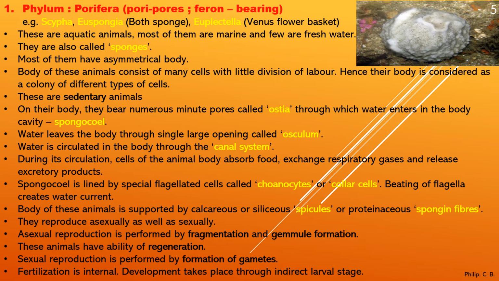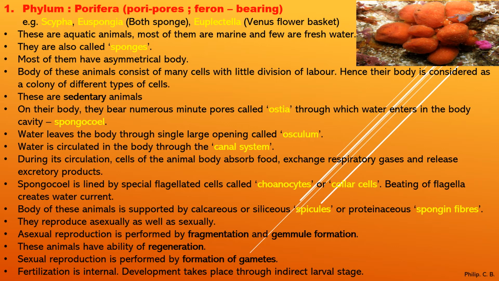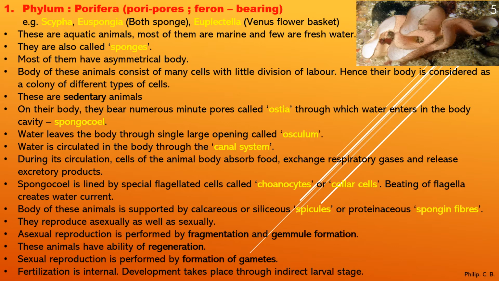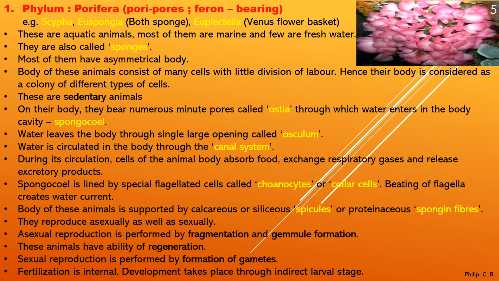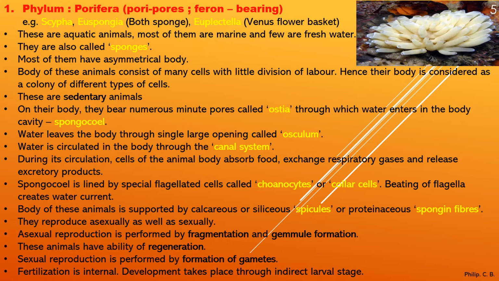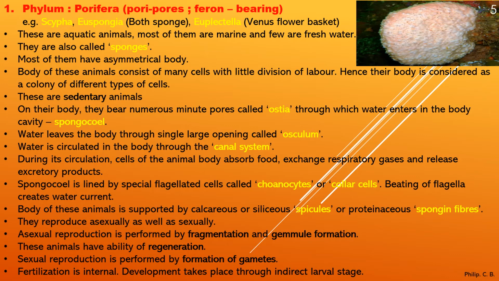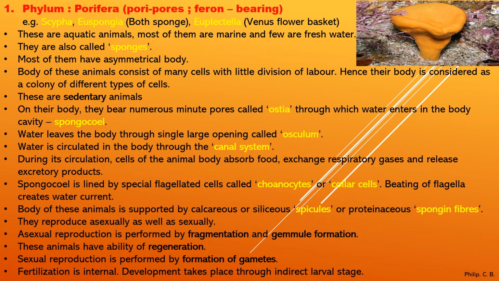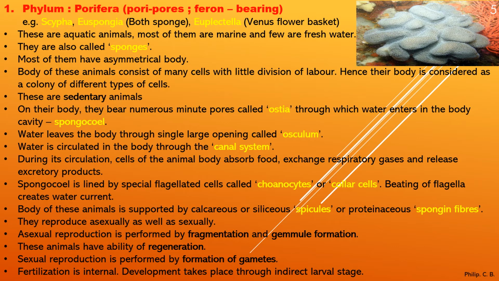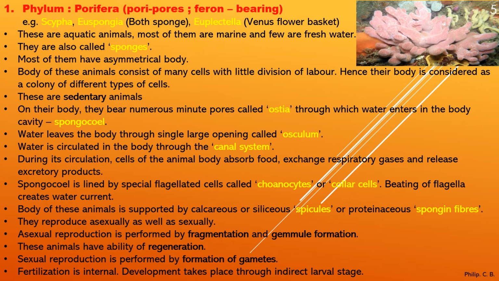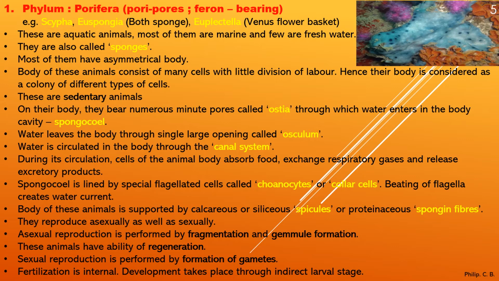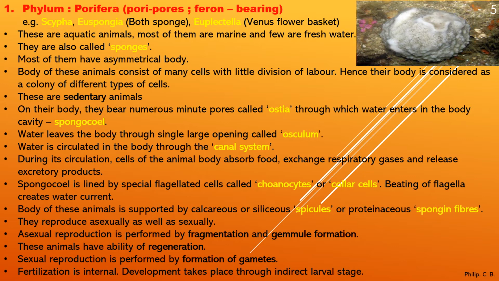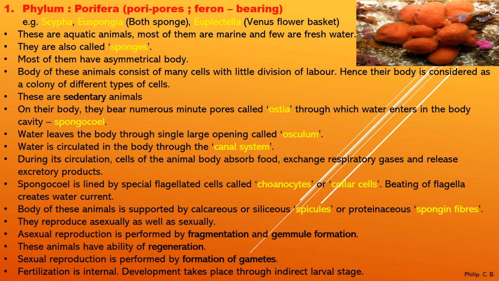Now, asexual reproduction is performed by fragmentation and gemmule formation. So again, in asexual reproduction, two types are there. Fragmentation: by this term, small fragments or parts of the animal can form a new individual. Or gemmule formation takes place, with which new individuals are formed from the gemmules. Next, these animals have the ability of regeneration, meaning a part of the animal body can regrow into a new individual.